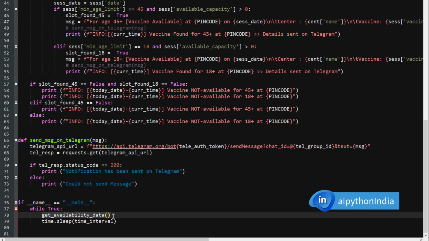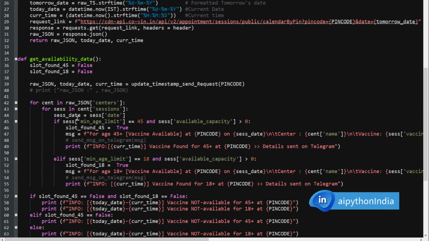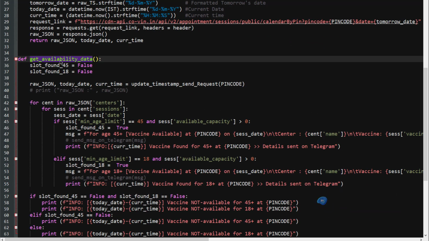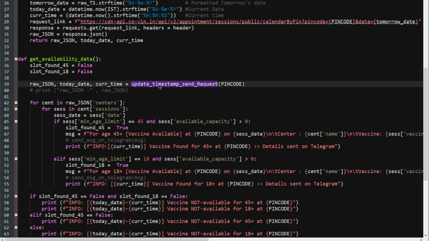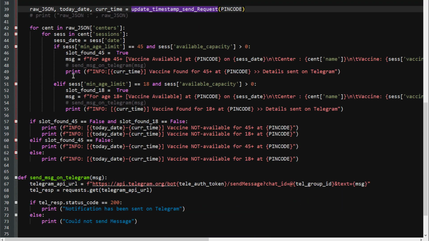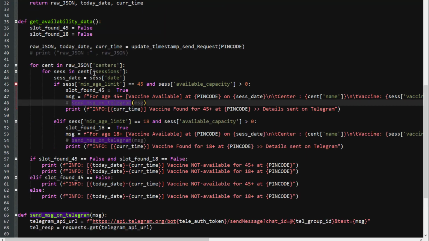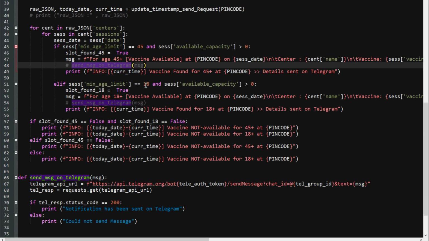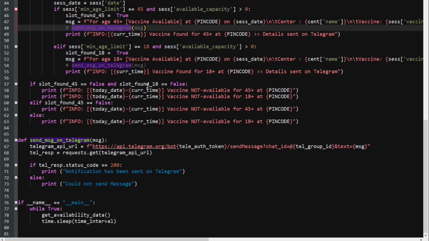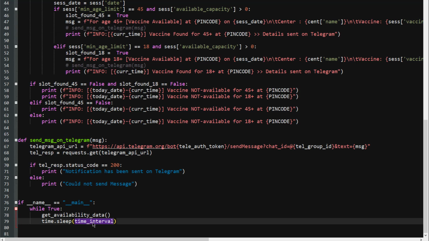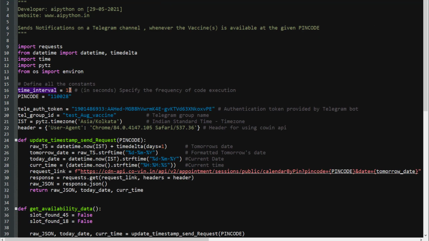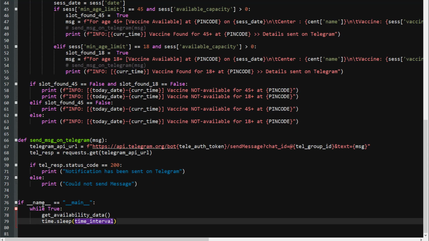When this function is called, it will go here and call this function. This function internally calls this one, and whenever the target is met, or whenever the vaccine is available, this will call this function. So this single function will be calling all other functions, so you don't have to worry about that. And this will keep on repeating after a certain interval which we defined at the beginning, which is 10 seconds in this case. You can change it based on your priority, right? And this will keep on executing because there is no condition which is making it false.